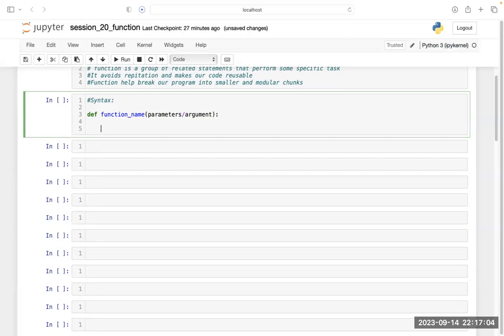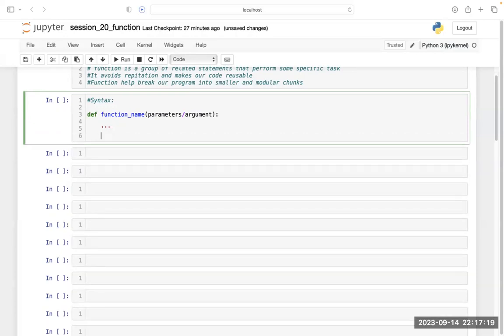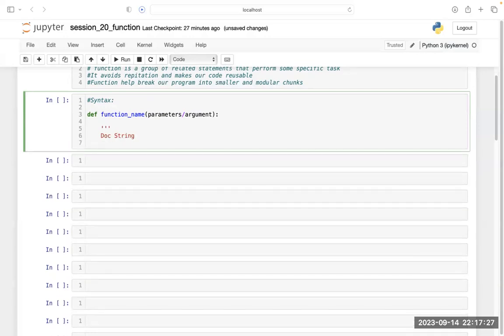So how will you write a docstring? The simple way is to use triple quotation marks, because a docstring can span multiple lines. Write the docstring, then close it with triple quotation marks.